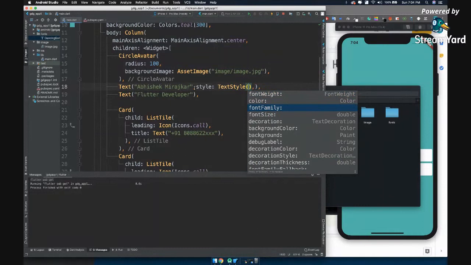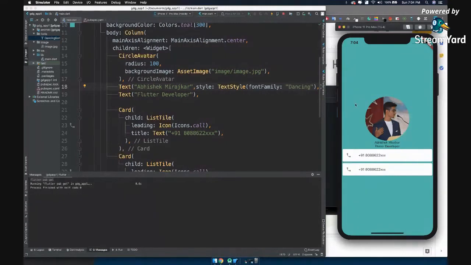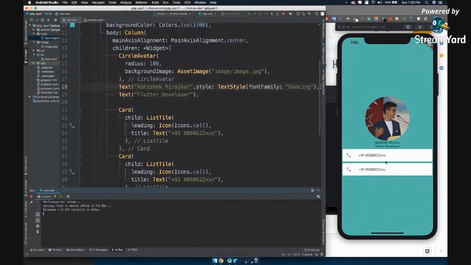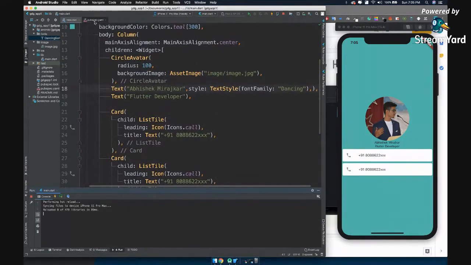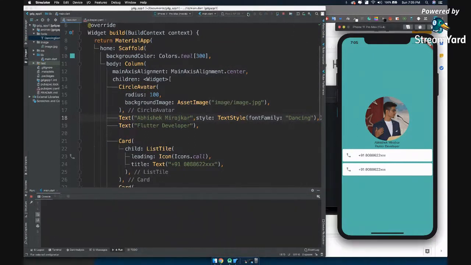Now what we are expecting is font family. Let's add fontFamily. Let's add double quotes and let's add Dancing, and let's hit hot reload and see if the font changes or not. We hit hot reload and the font is not changing. Just like I told you, even though the code is right, if you just modified pubspec.yaml and the code is not working, what you should be doing is just stop the project right away and restart your application. So initially you just stop and you restart it.